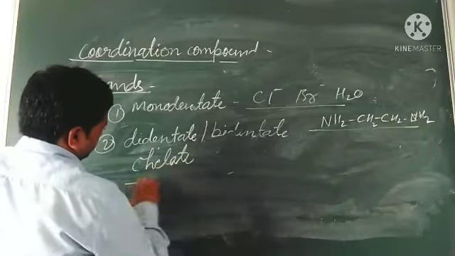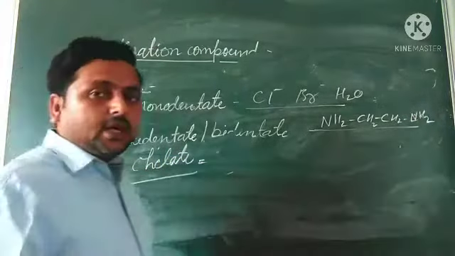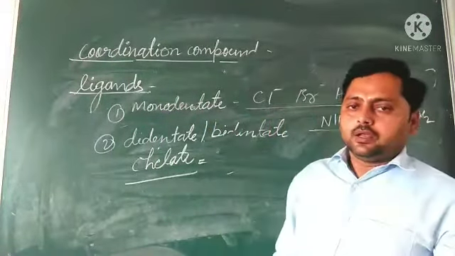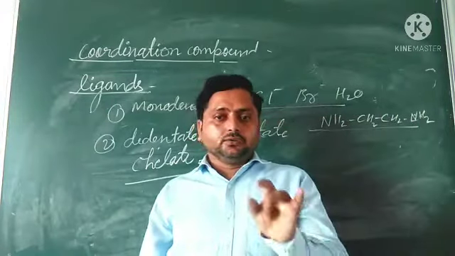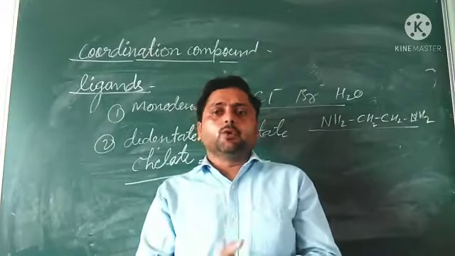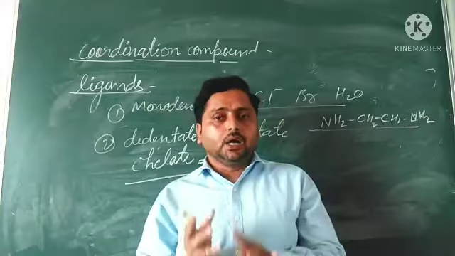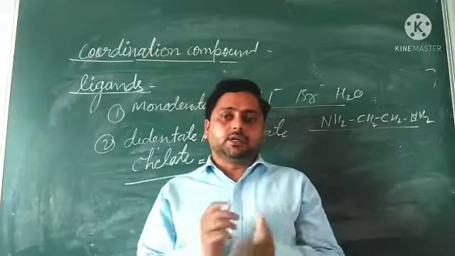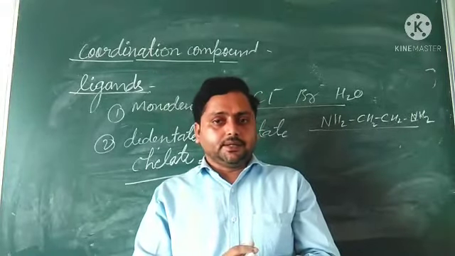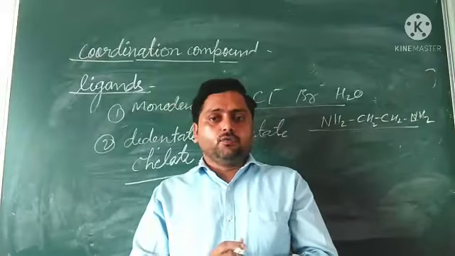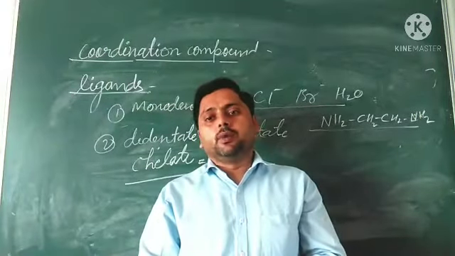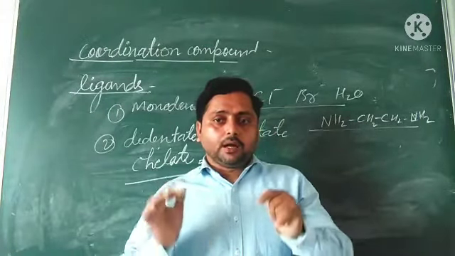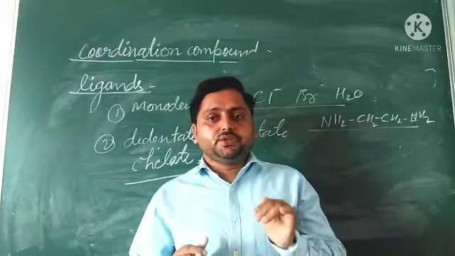If didentate or tridentate ligands form two or more bonds to the same central metal atom, didentate or polydentate ligands that form two or more bonds to the central metal atom are known as chelate.